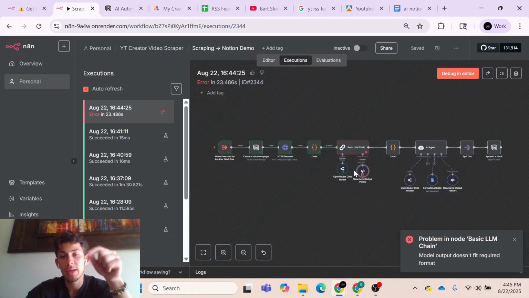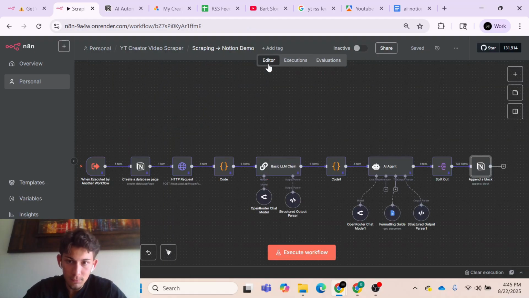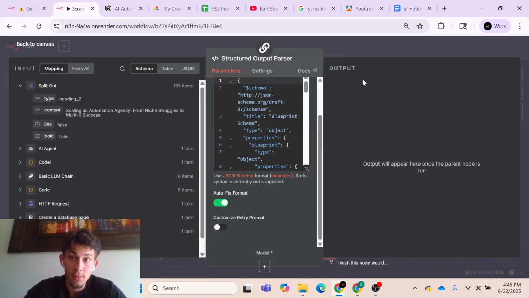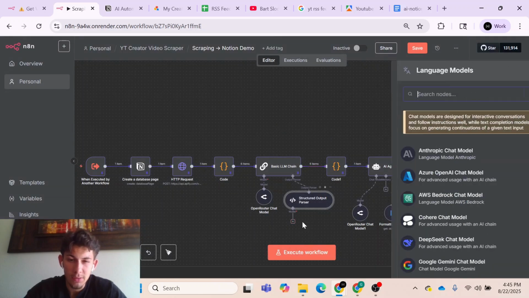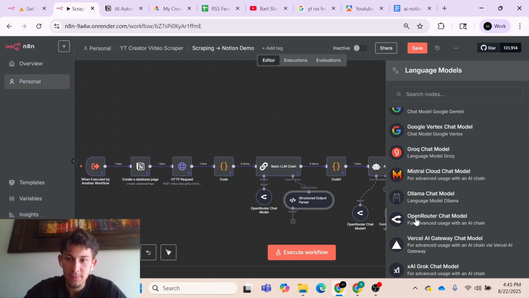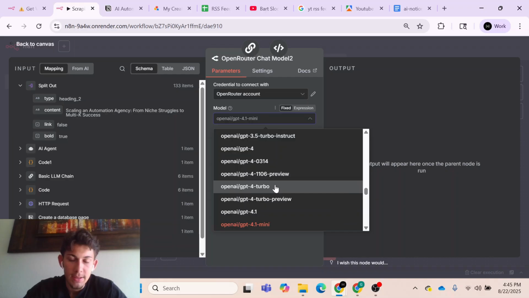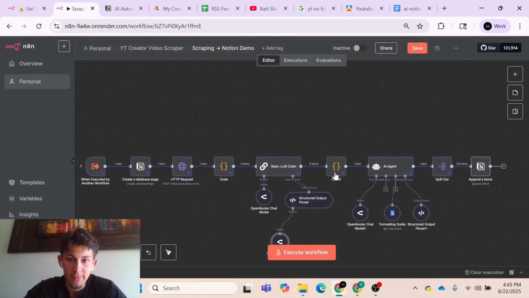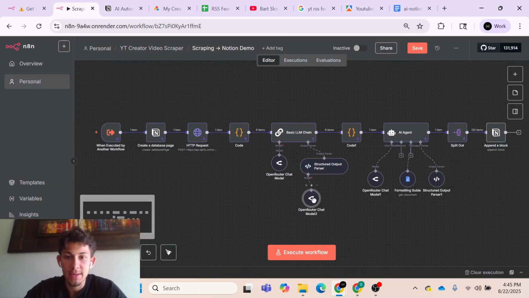The way we fix this is we can go into our structured output and turn on auto fix format. This will call another AI to reformat it, but that's okay. It's not a lot of tokens, and this way it makes the structured output more reliable. It makes sure that it fixes the format to always be as we expect.